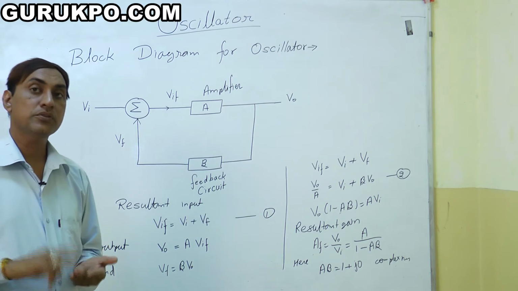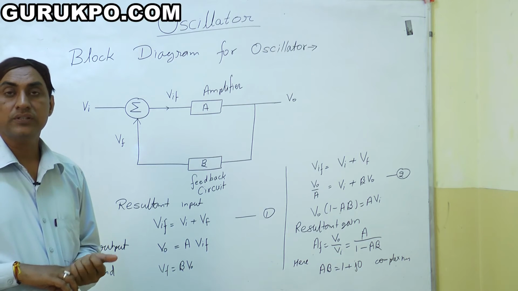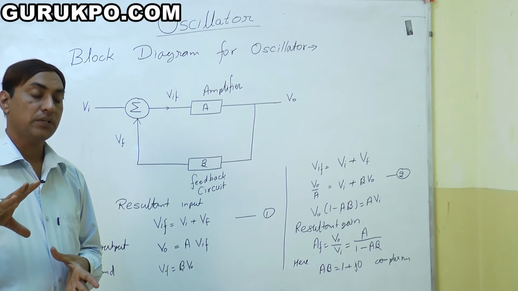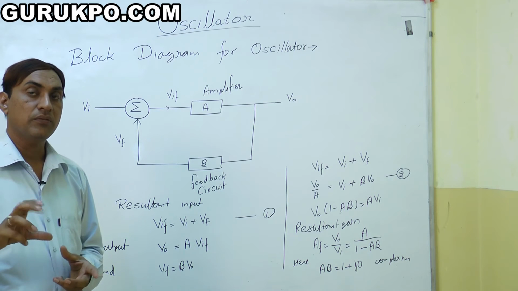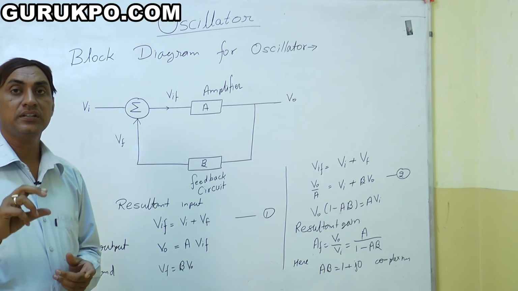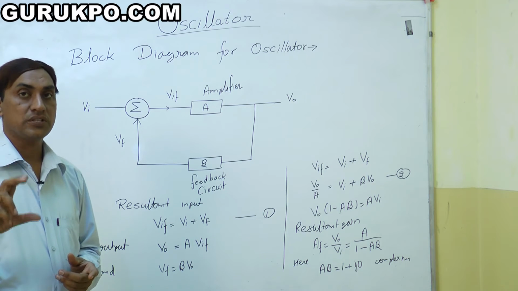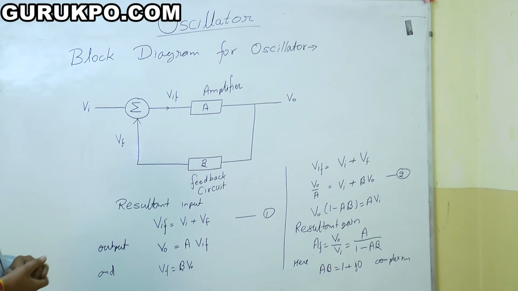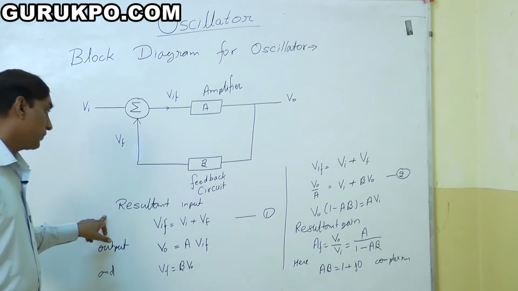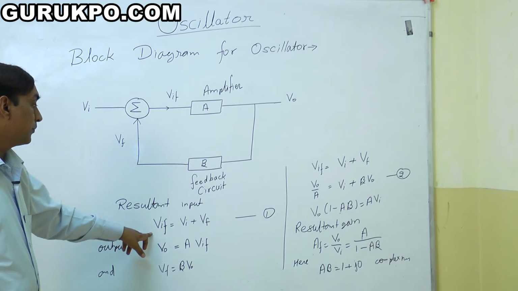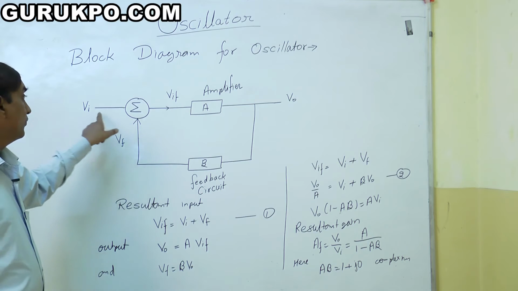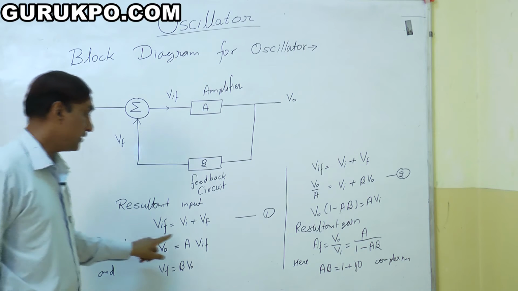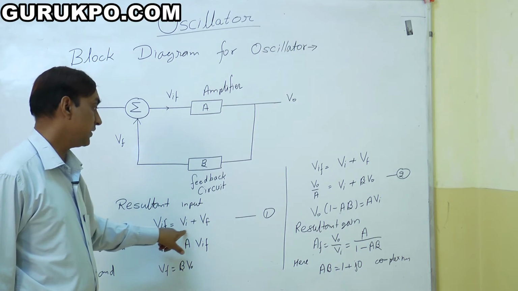Feedback can be positive or negative. If the feedback is positive, it creates a large number of input and output waves. If the feedback is negative, it reduces the oscillation. That's why there is negative or positive feedback. Here we have shown some equations. The resultant input is VIF, where VI is the input and VF is our feedback. So VIF is VI plus VF, the input signal plus the feedback signal.